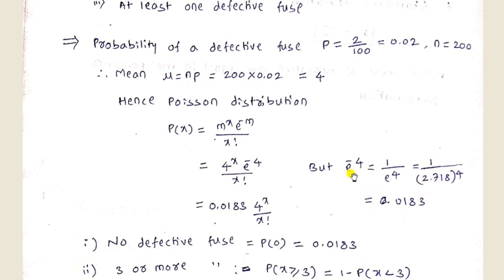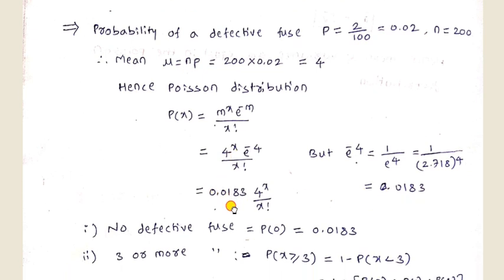After simplifying, e raised to minus 4 becomes 0.0183, or you can directly get e raised to minus 4 as 0.0183 in a calculator. So put these values in this formula.